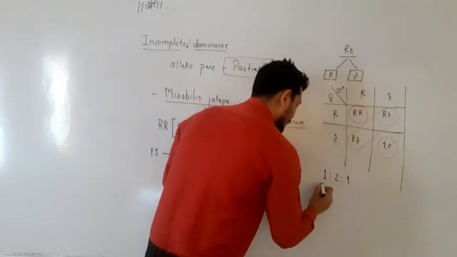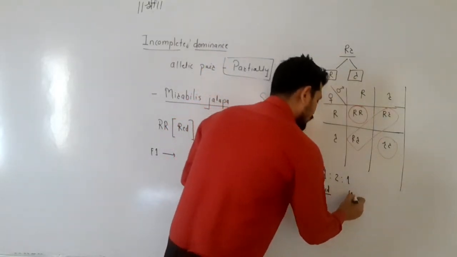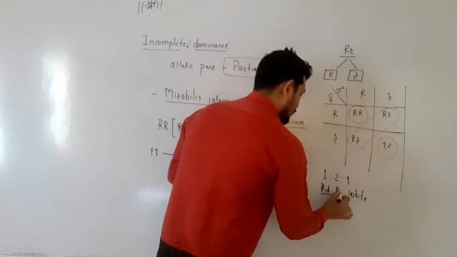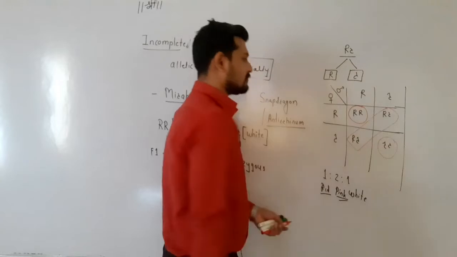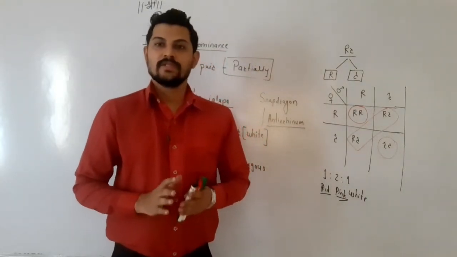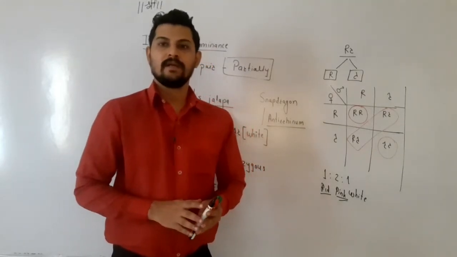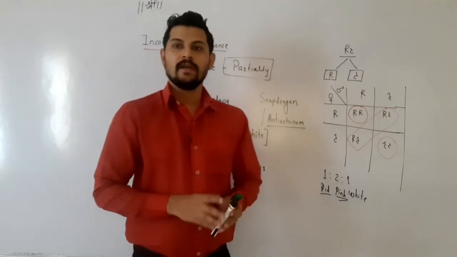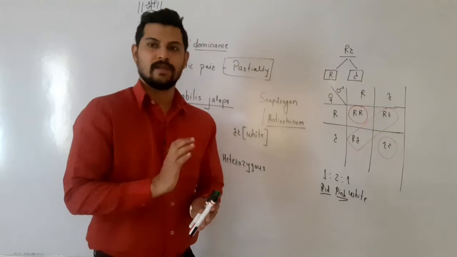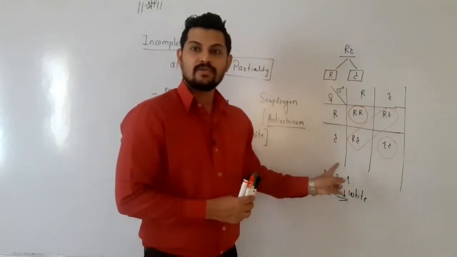One is a red flower producing plant, one is a white flower producing plant, and two are pink flower producing plants. So here the exception to the Mendelian ratio is observed. According to the Mendelian ratio, the phenotypic ratio should be 3:1 and the genotypic ratio should be 1:2:1. But here the phenotypic ratio obtained is 1:2:1.